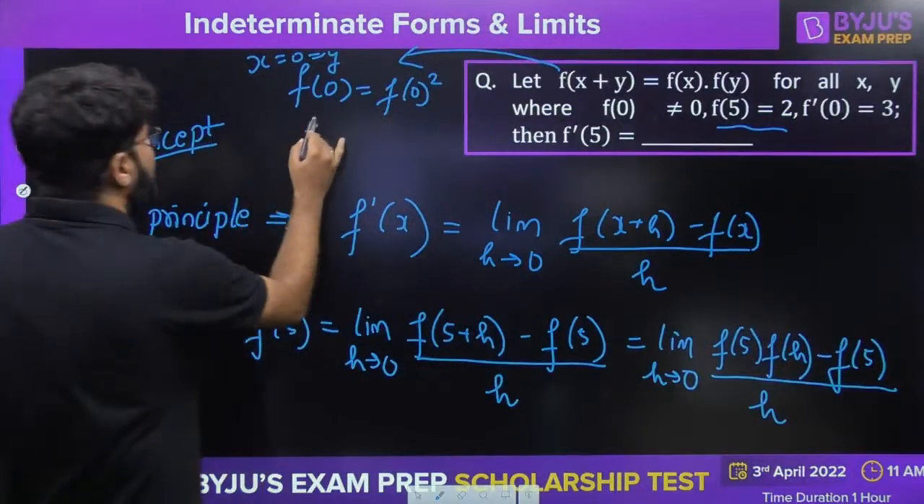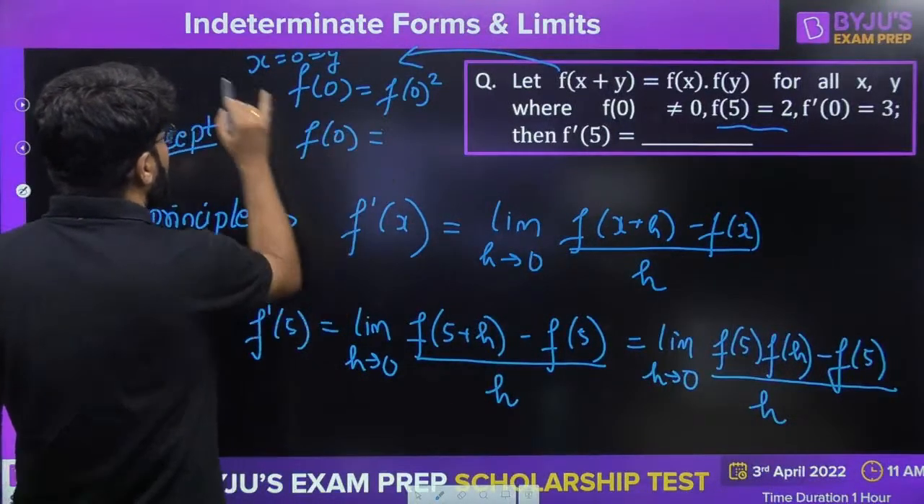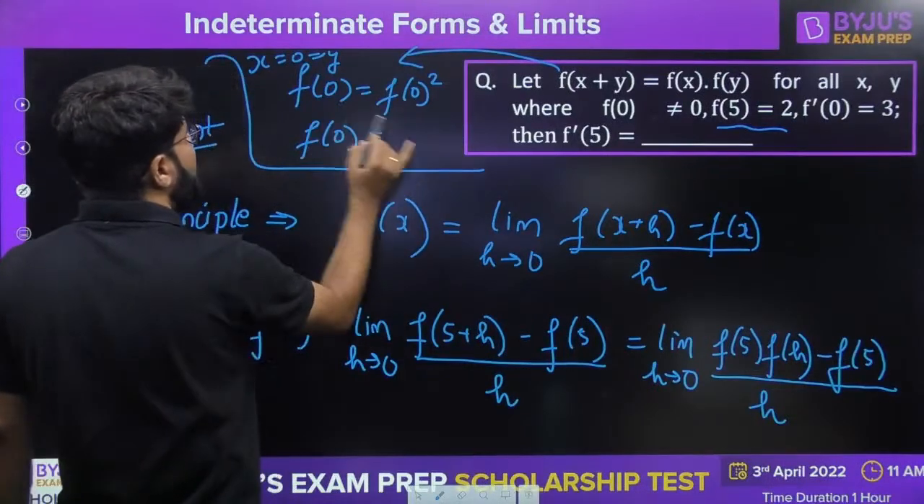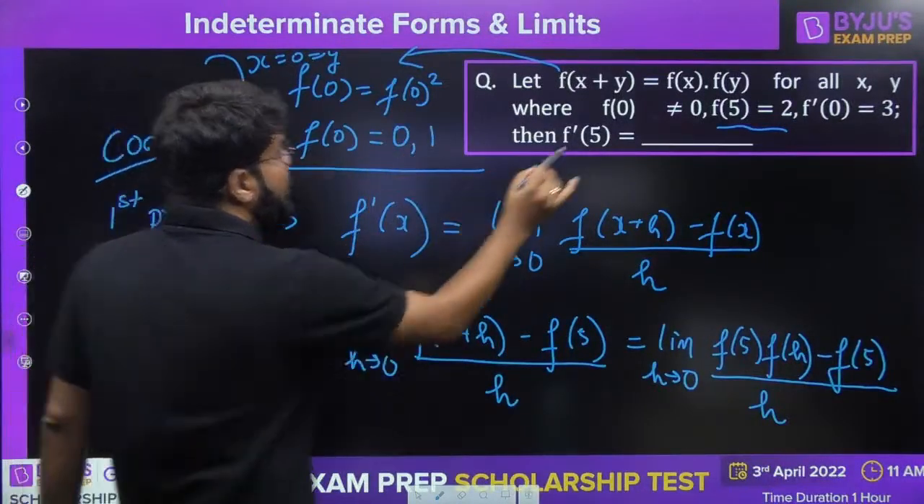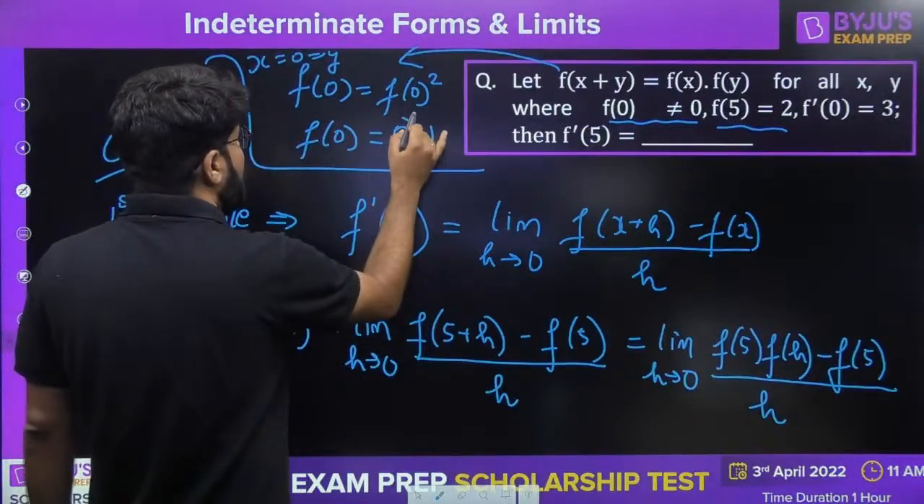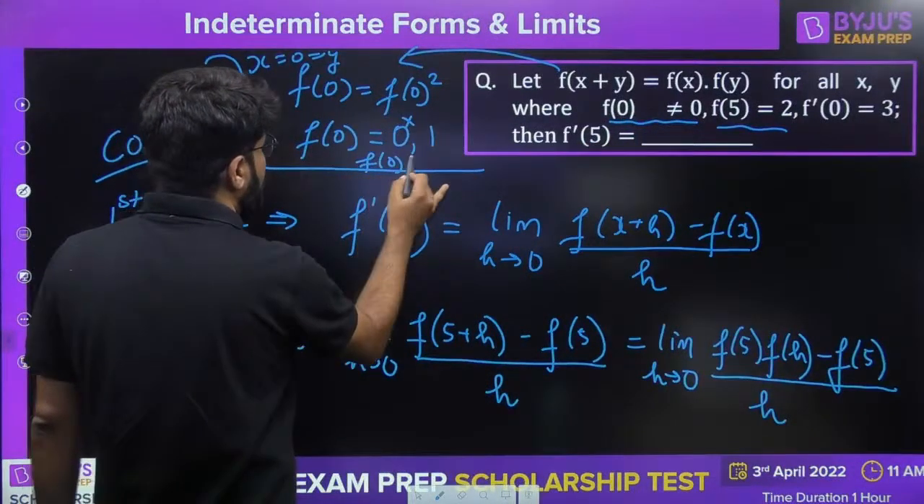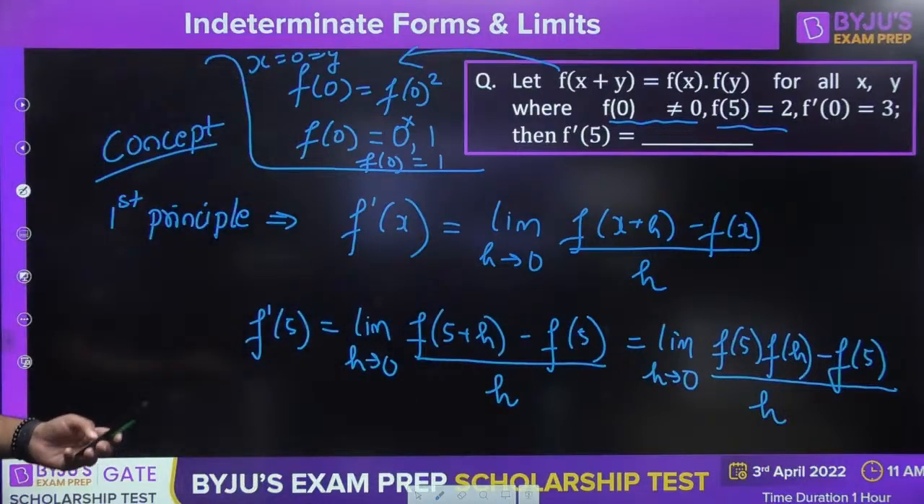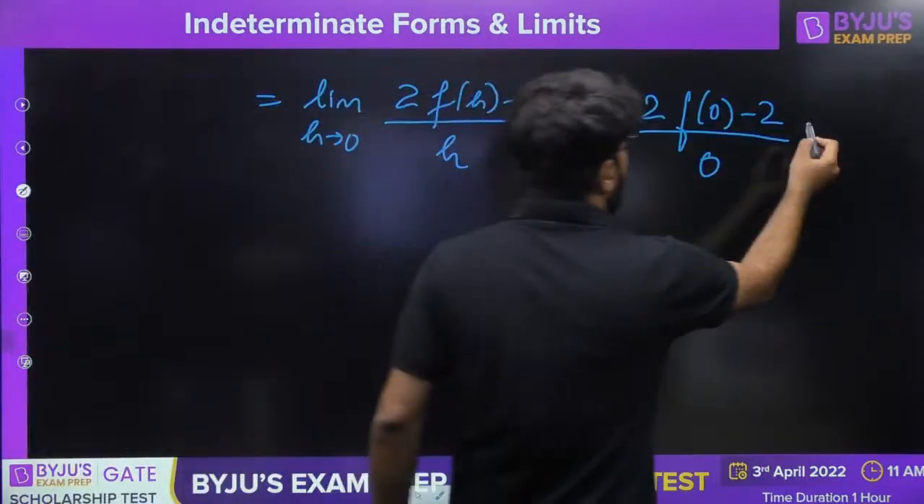Okay, so there are two roots to this. f0 square is f0, so the answer is 0 or 1, but that is why they mention f0 does not equal 0, right? So f0 does not equal 0, so the value of f0 is 1. The value of f0 is 1, so we will put 1 here, right?